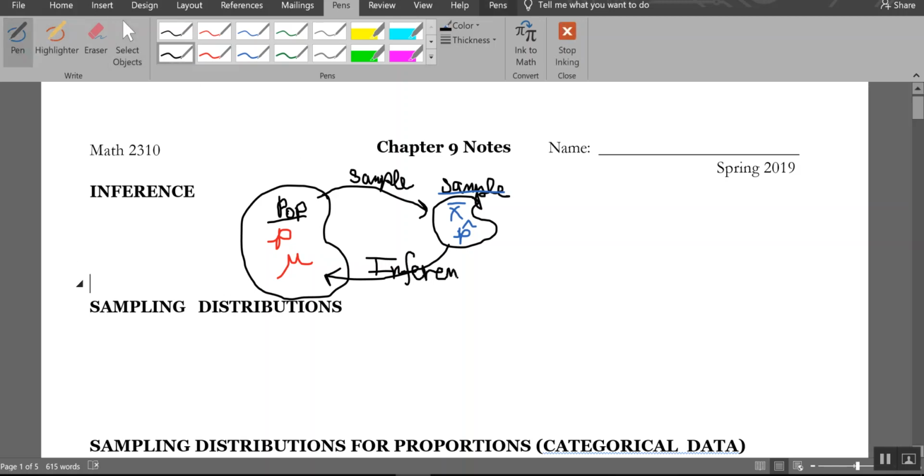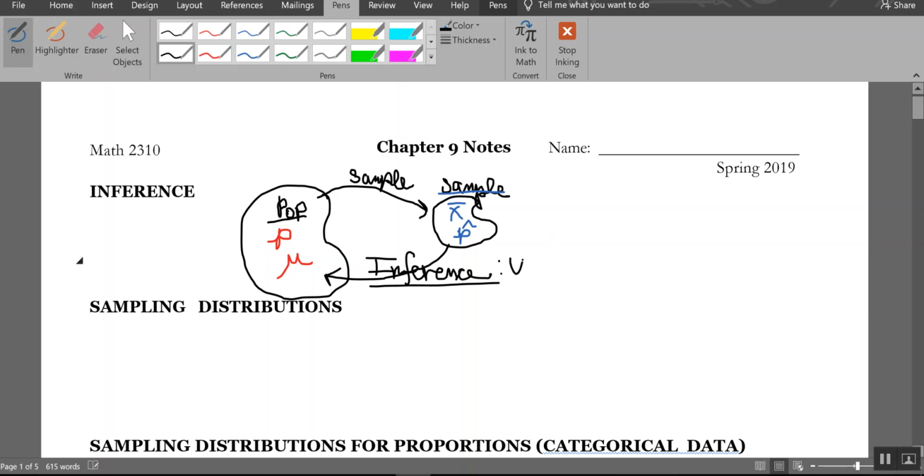Inference. Woo! Don't worry, I'm going to be typing the rest of this. What inference is all about is using statistics to predict parameters. Polite reminder, the blue stuff are statistics, the red stuff are parameters. So, that's what inference is all about. I want to find ways to use statistics, the blue stuff, to estimate parameters.